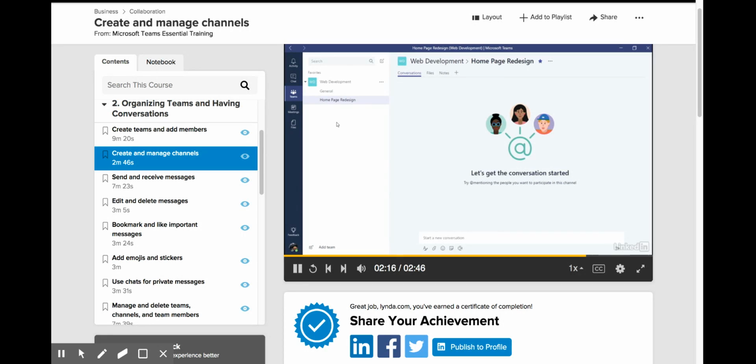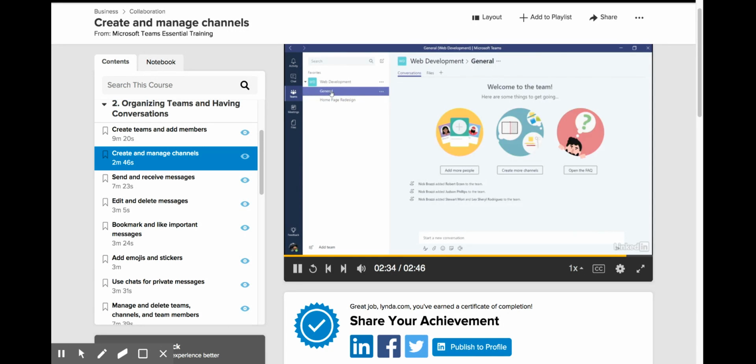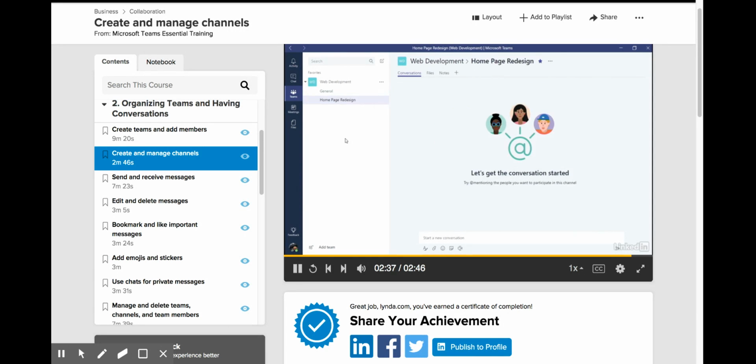On the mobile app for phones and tablets, be aware that you can view all of your teams and channels. You can see the messages and you can write messages, but you cannot create teams and channels on the mobile app. That's one thing that you'll need to do here on the desktop computer. So now I've got my team. I have 2 channels. I have the General channel and the Homepage Redesign channel, and we'll use these as we continue through the chapter. So that's channels, a pretty simple but important layer of organization for your team communication.